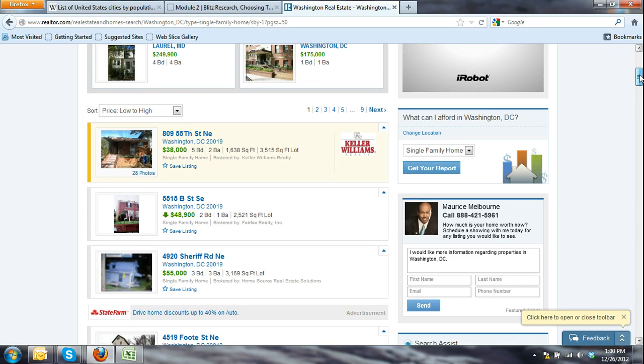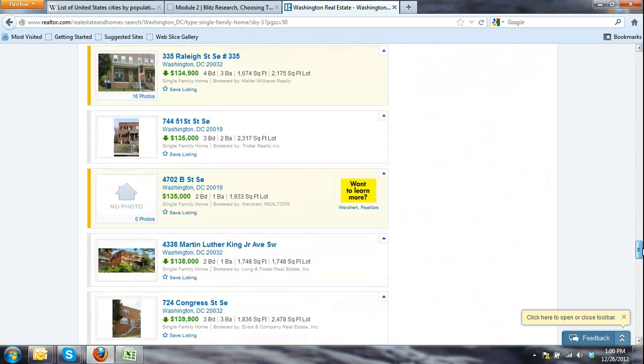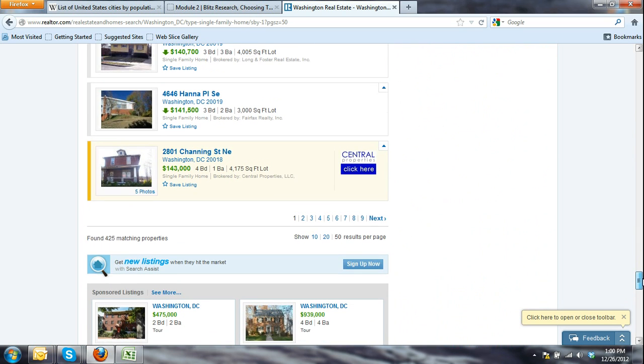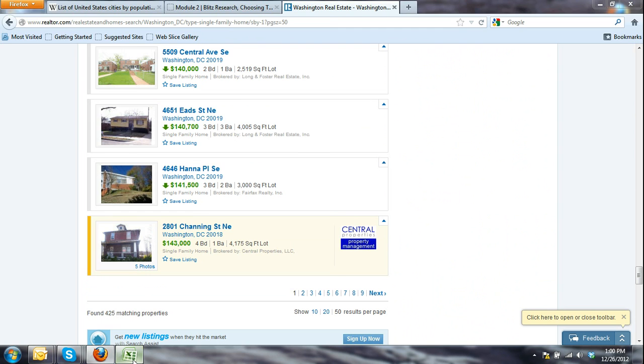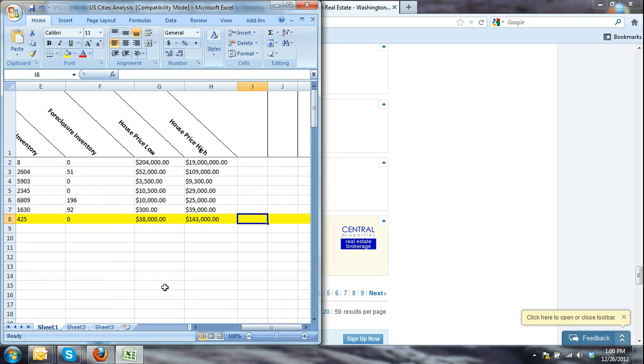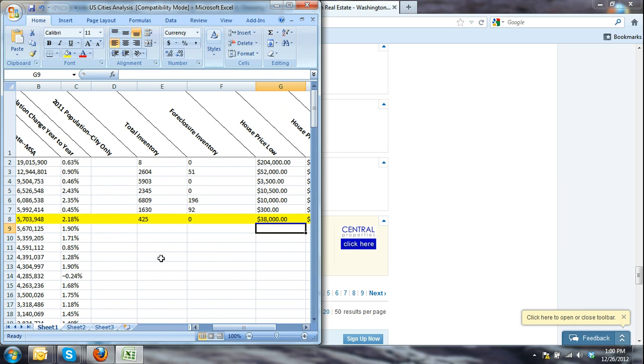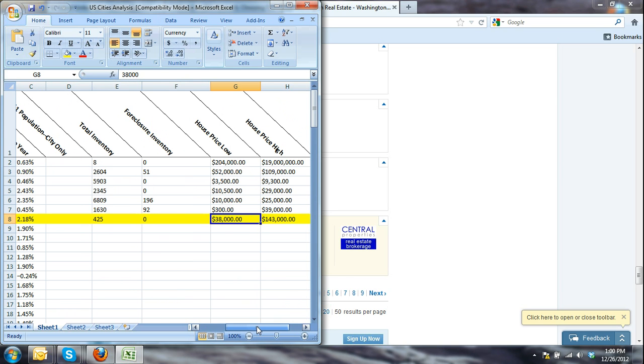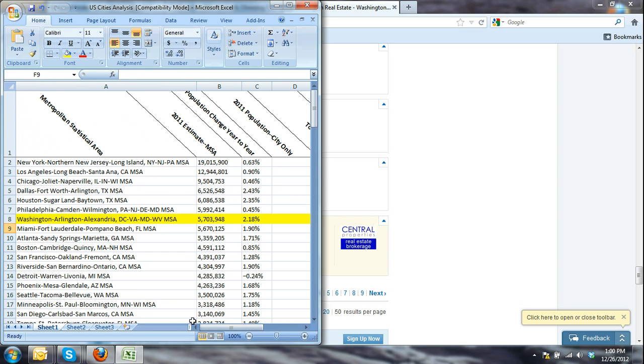So what we have here is 38,000 all the way up to 143,000. That's it. That is starting to build our inventory, our foreclosure inventory if you can get it, and then our low to high sales prices. That's all we're doing for this step. Next step, we'll start looking at trying to find demand numbers and trying to calculate which cities would be best based on supply and demand numbers. Once this is completed, we'll move on to the next step.